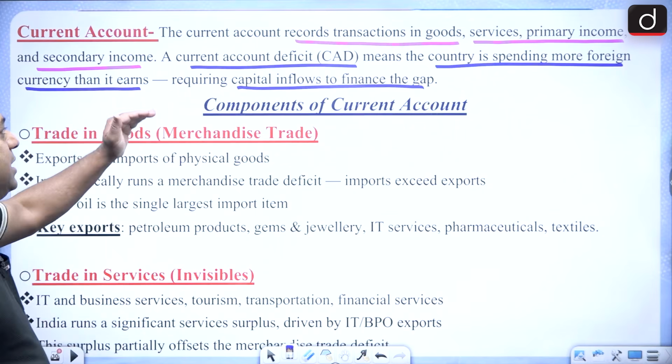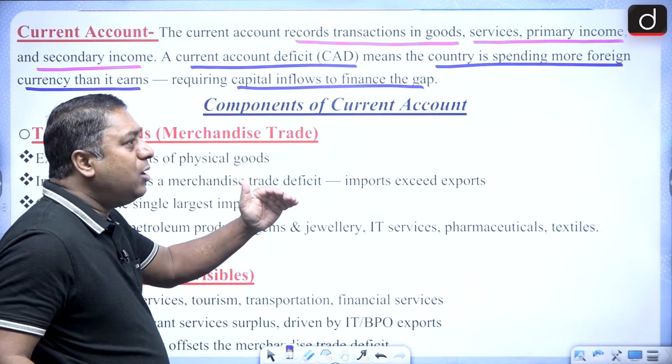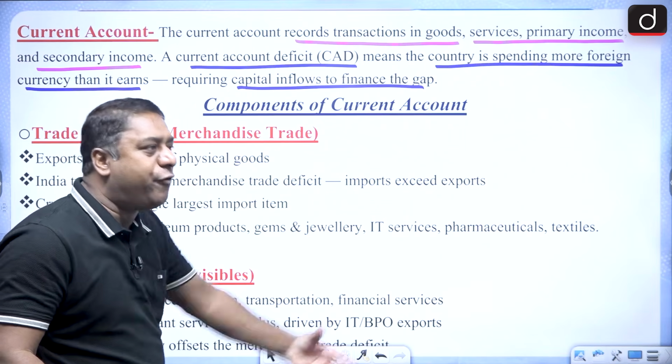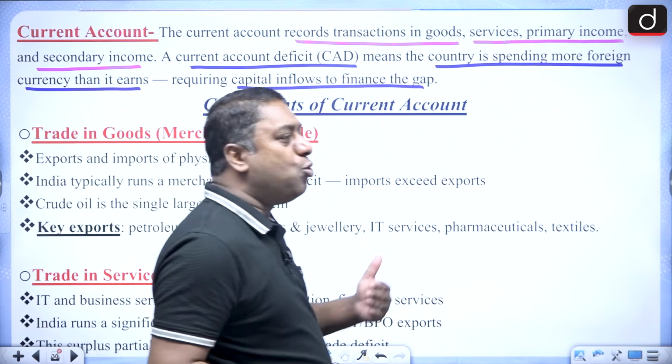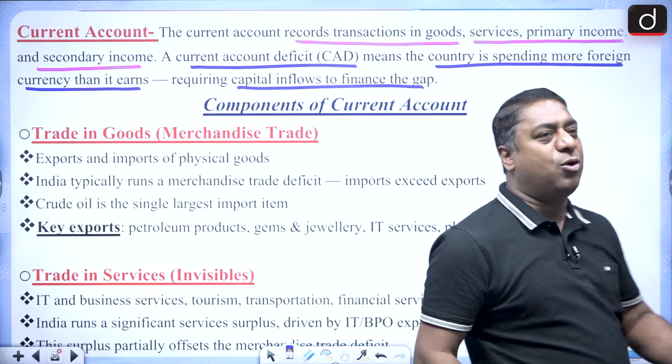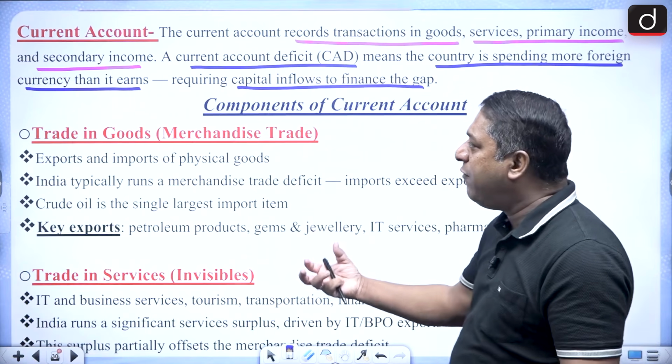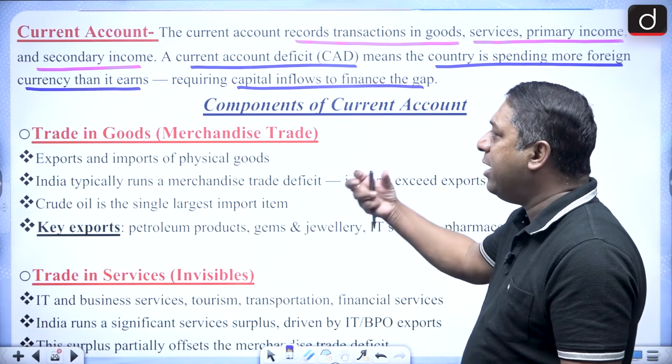That means current account deficit is when you are spending more foreign currency on goods, services and all, and you are earning less.